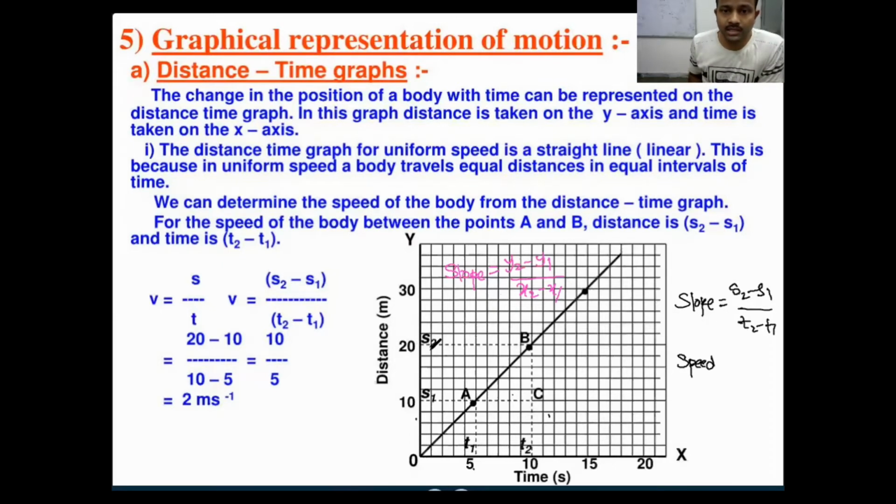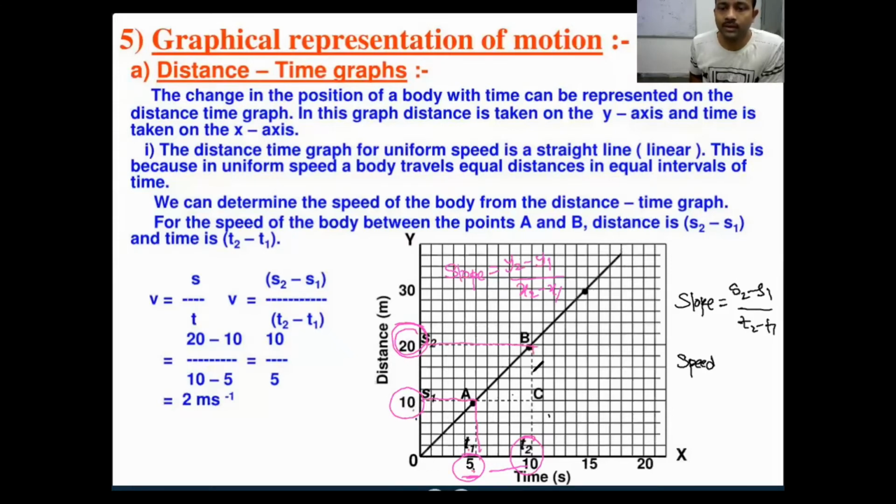So change in the distance. I am taking here s1 distance 10. Okay, within 5 seconds I covered the 10 meters of distance. At t1 I covered s1 distance, that is 10 meters. So within the next 10 seconds at t2 I covered s2 distance 20, right? At t1, within 5 seconds I covered the 10 meters.